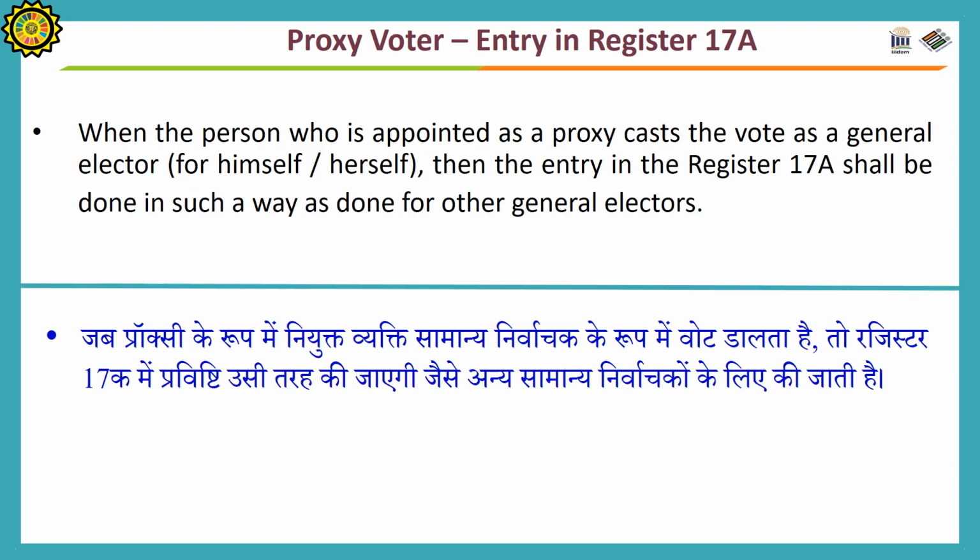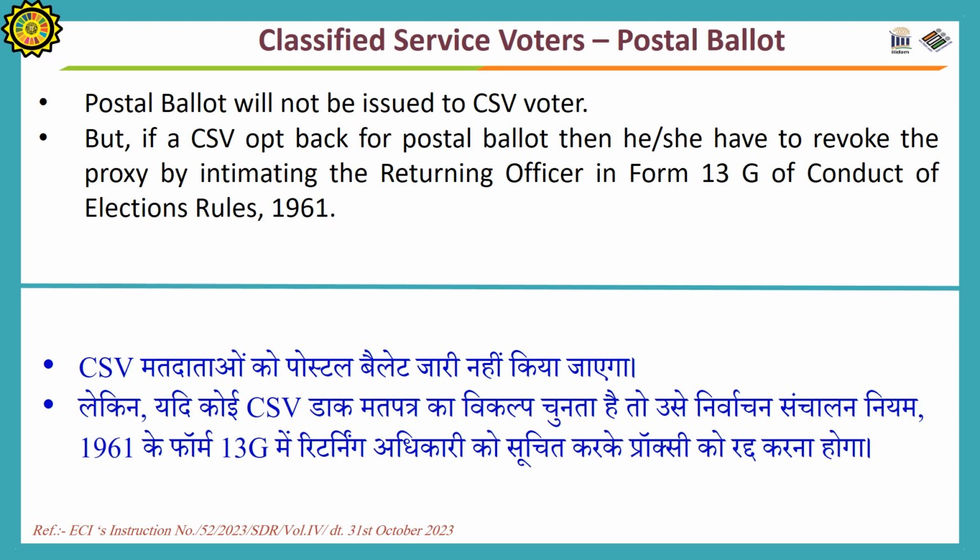When the person who is appointed as a proxy casts the vote as a general elector, then the entry in the Register 17A shall be done in such a way as done for other general electors.